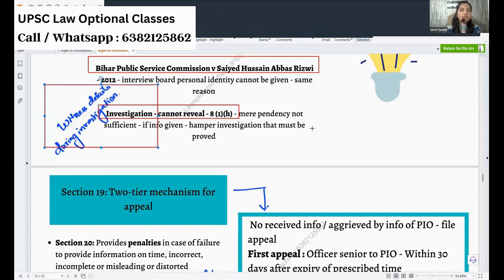We have this witness protection scheme which was brought in 2018. We had that only as a small scheme provided by the government, but it was statutorily recognized by our BNSS, the Bharatiya Nagarik Suraksha Sanhita. There we have a separate section added for the witness protection scheme. We have another scheme called the victim protection scheme. Don't confuse yourself. It is the witness protection scheme.